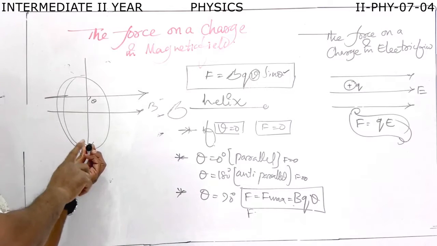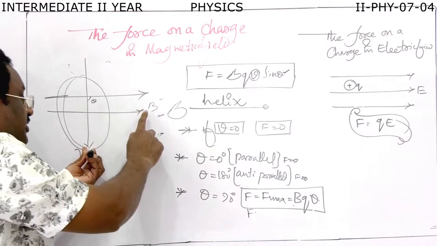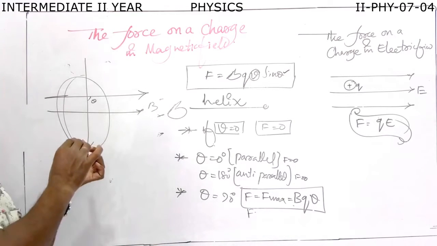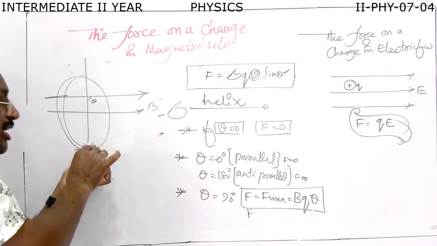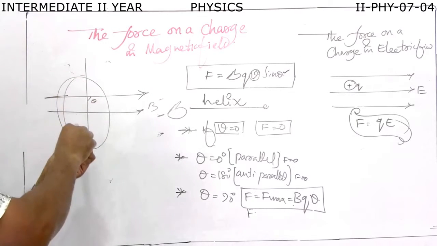Here the direction of force is always perpendicular to the plane in which B and V lie. For these two, it is always perpendicular. That is why, because of this direction, the charge will move in a circular path like this.